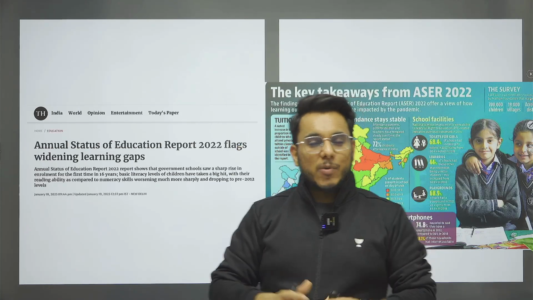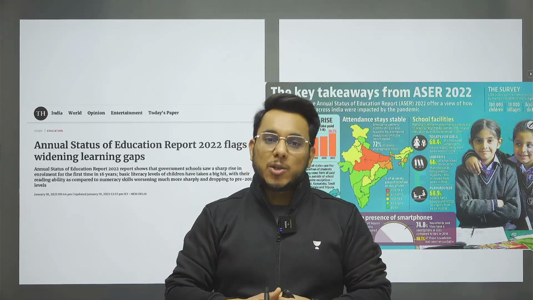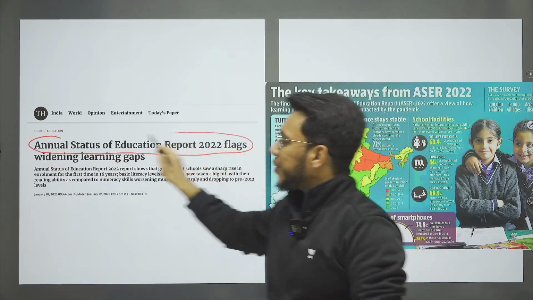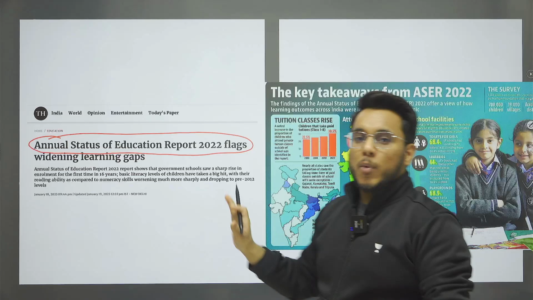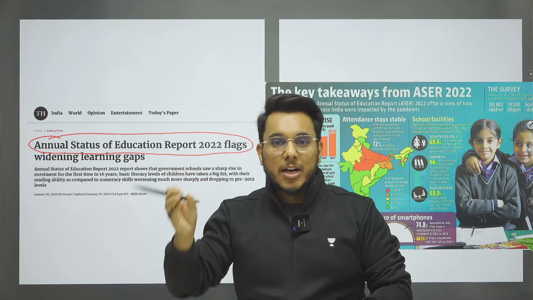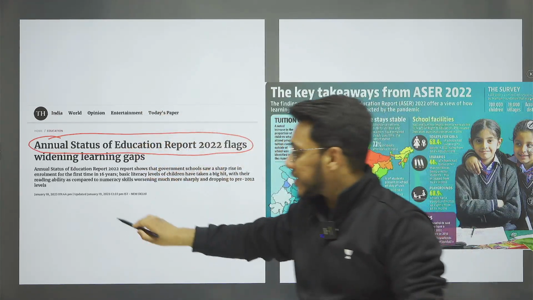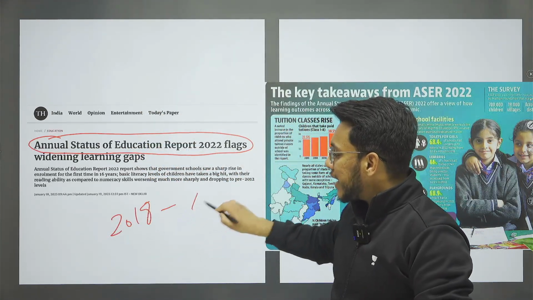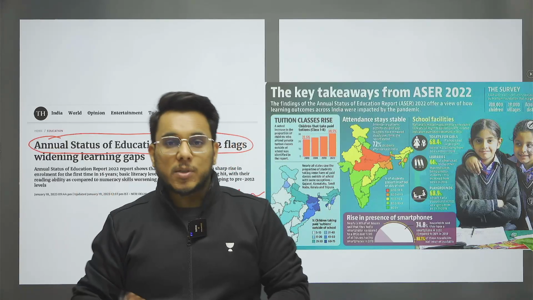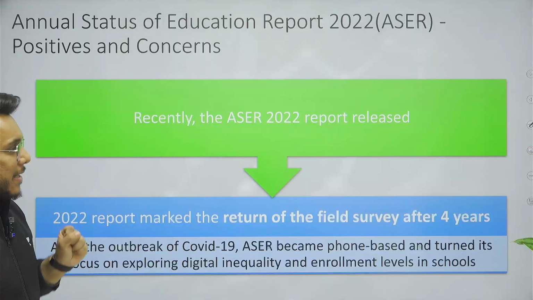So guys, in today's video, we are going to discuss a very important topic with respect to GS paper number 2, Social Justice and Education. That is the findings of the Annual Status of Education Report 2022. So guys, when we talk about the ASER report, it happens to be an iconic report on the condition of education in India, particularly school education, and this particular report has a lot of significance and it has now been released after 2018. So nearly at the gap of 4 years the report has been published. So let's see what are the key takeaways from this particular report and what other dimensions can be picked up from this particular finding. So let's guys start with this particular topic.